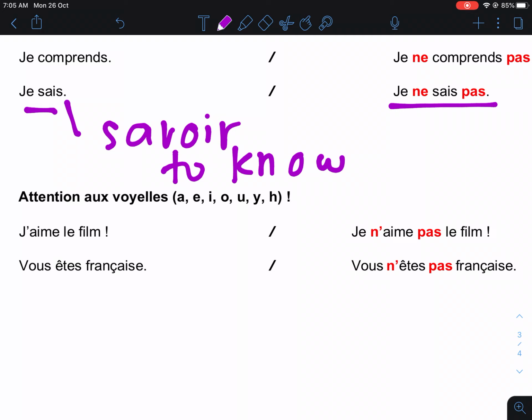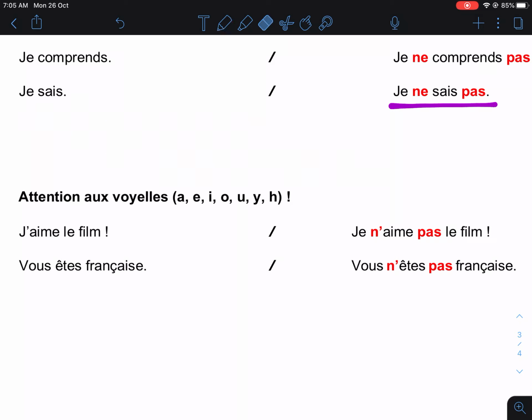I don't know. Well, as I mentioned earlier, there are two rules. The first one, we put ne and pas around the verb. The second one is you put an apostrophe and pas for the verb which starts with a vowel: A, E, I, O, U, Y, and H.